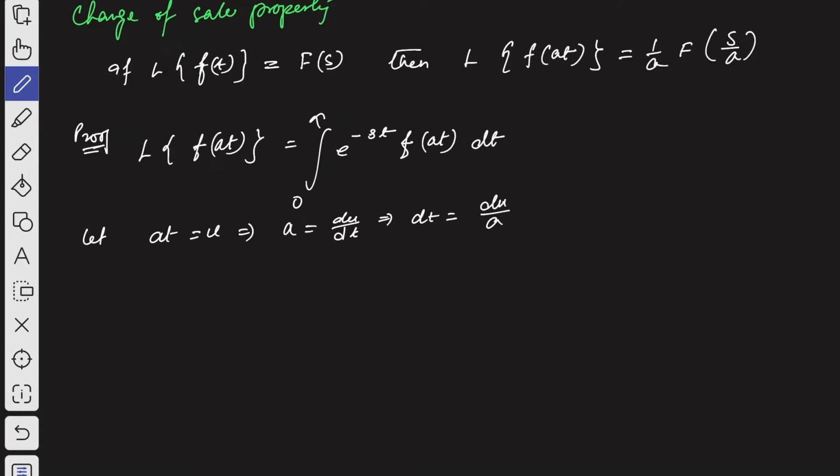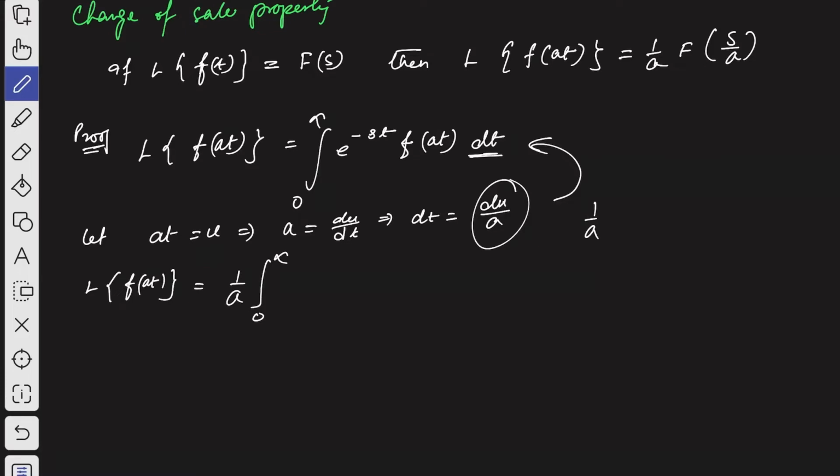So substituting those things here, the Laplace transformation of the function of at will be equal to 1 by a. Here we have got du by a, so instead of dt we will put du by a, and 1 by a will be written outside the integration as it is a constant, from 0 to infinity. Hope you have understood this.